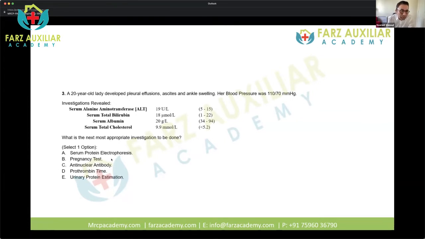Clearly pregnancy test, you can rule that out. Again, prothrombin time, I'm not sure. I mean, her LFTs are all normal, so I don't know why you would check a prothrombin time. You can do urinary protein estimation. Serum protein electrophoresis is usually reserved for patients with multiple myeloma. Anti-nuclear antibody, you can check if there is any evidence of autoimmune condition. So you're basically left with these 2 options, and now you'll have to find out what is the right answer.